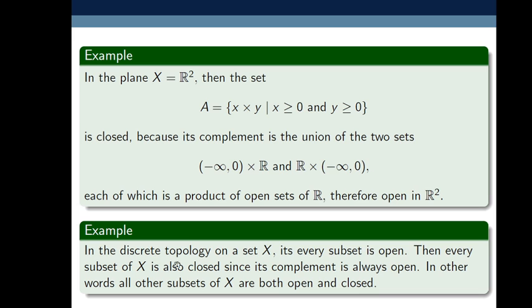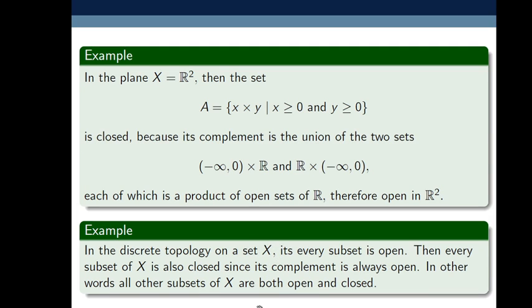We know that every member of a topology is an open set. So in the discrete topology on a set X, every subset is open. Then every subset of X is closed, since its complement is always open. Why? Because the set itself, in the discrete topology, is an open set.